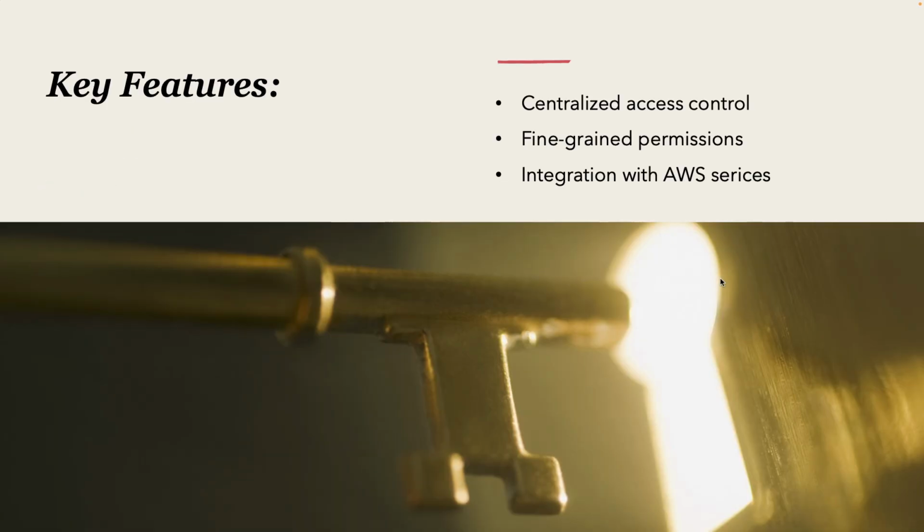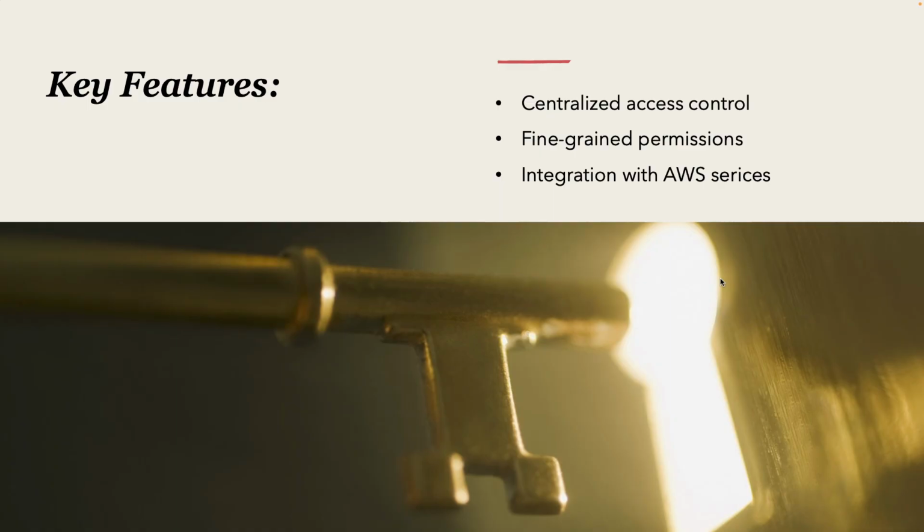There are some important features of IAM. One is centralized access control. Generally, it provides a single unified system to manage access to all the AWS resources and its services across the AWS account or its organization. For example, IAM allows you to control AWS resources like S3, EC2, DynamoDB, etc.